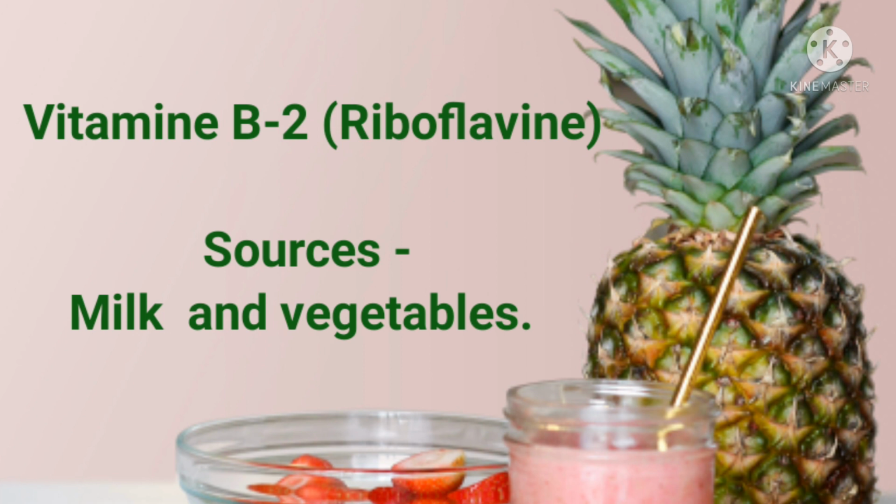Now we talk about vitamin B2. It is called riboflavin and the main sources are milk and vegetables. So if you eat milk, all milk products, and vegetables, mainly green vegetables, you will get vitamin B2. Other vegetables also, you will get vitamin B2.